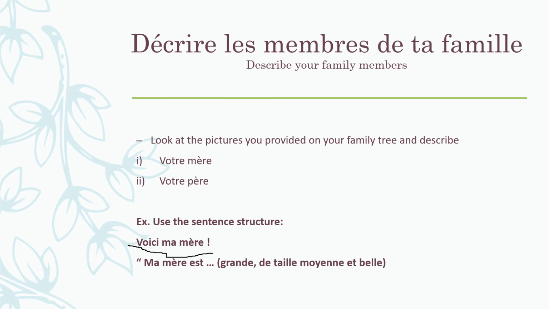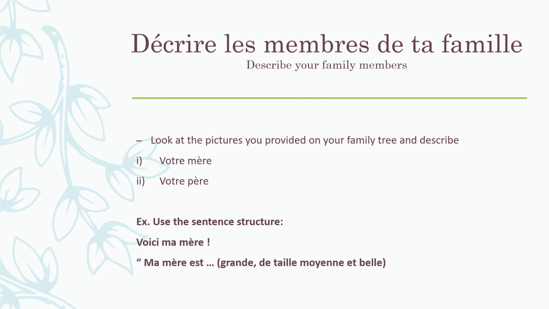So you'd say, ma mère est grande, belle, de taille moyenne, et mince. My mother is tall, beautiful, of medium build, and slim. Alright? So you're going to describe, vous allez décrire les membres de votre famille. You're going to describe the members of your family.